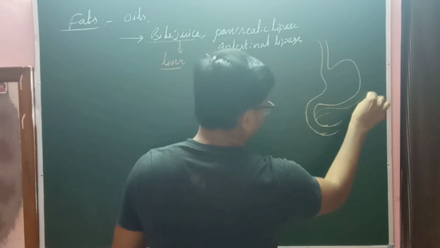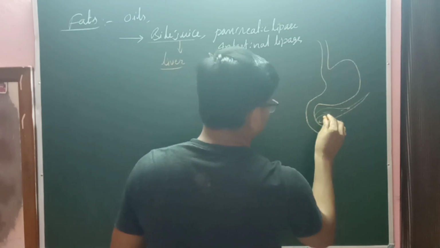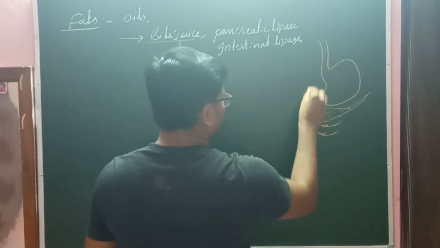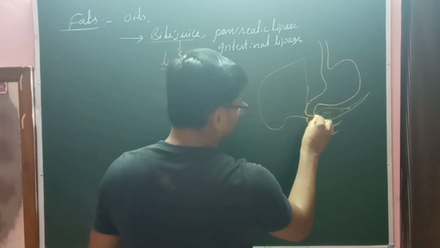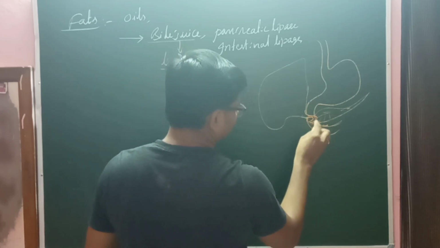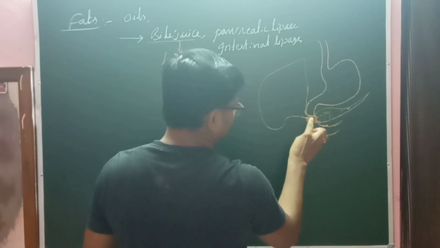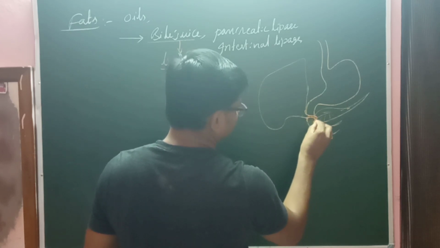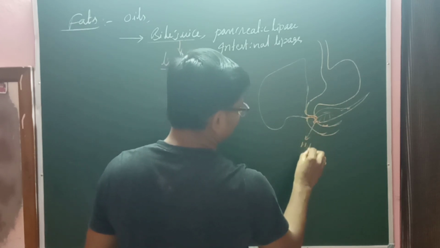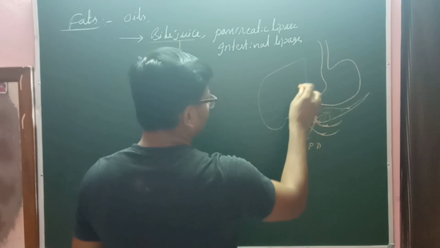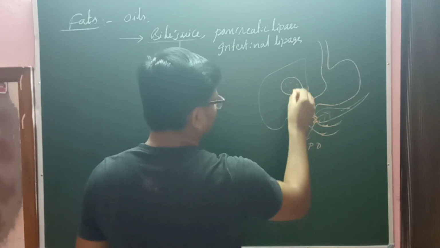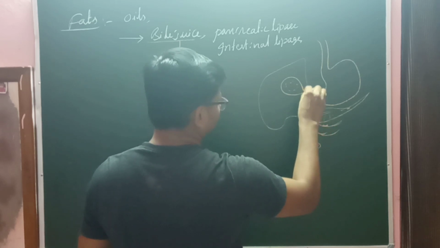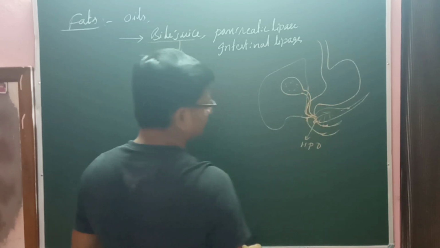Right, here the pancreas is present, and here the largest gland present in our body, the liver. Both open into the duodenum through the common duct called the hepatopancreatic duct. Now the liver synthesizes the bile juice, which is stored in the gallbladder, then it opens into the duodenum.